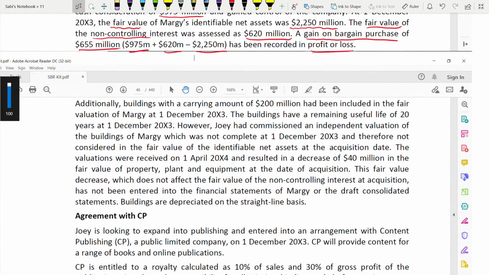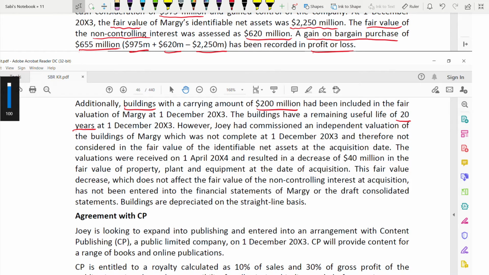Additional buildings with a carrying amount had been included in the fair valuation of Mergy. So when you took the fair value of net assets, remember there was a building also, which was 200 million. The building has a remaining useful life of 20 years. Joy had commissioned an independent valuation of the buildings, which was not completed at 1st of December 2003, because they could not decide the fair value of the building, and therefore it was not considered in the fair value of net assets at acquisition date.